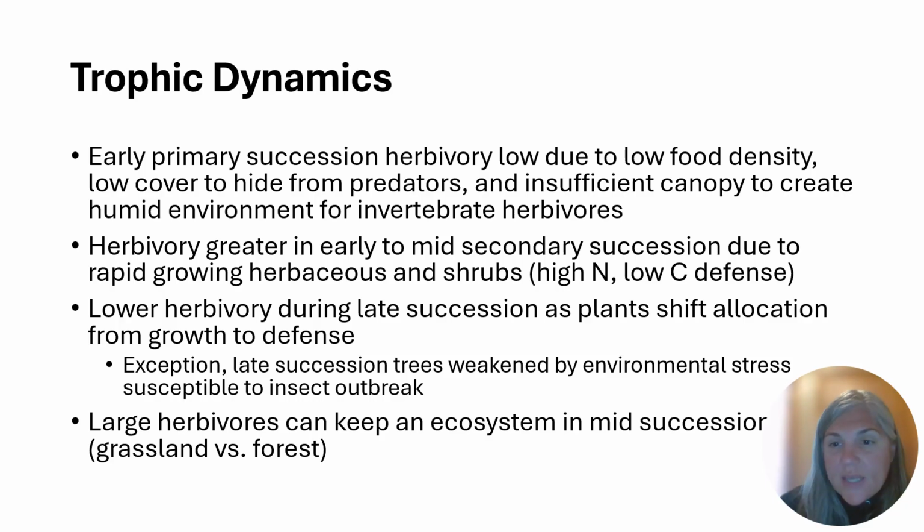And an example is like in the savannas, where we have large herbivores like elephants that eat or break down the shrub or the woody plants, so they keep that system in a grassland system, and it never quite gets to a forest system.